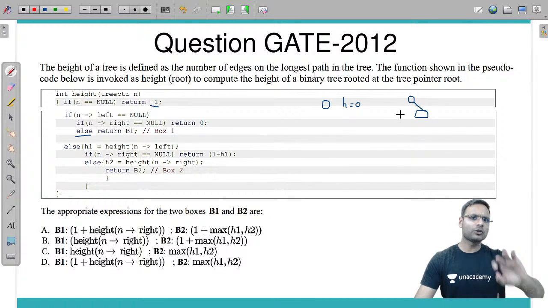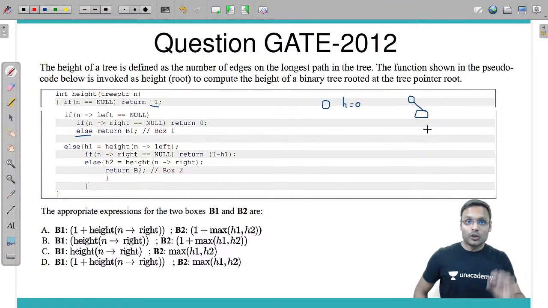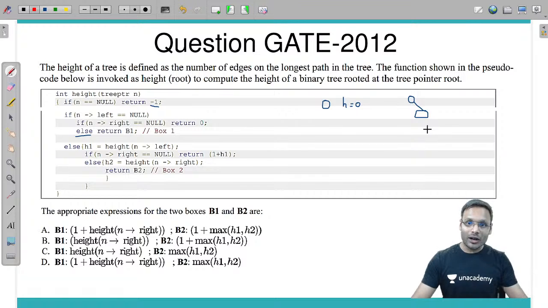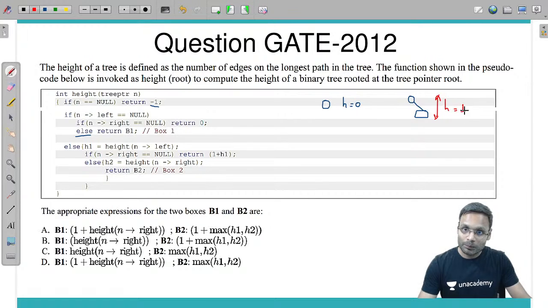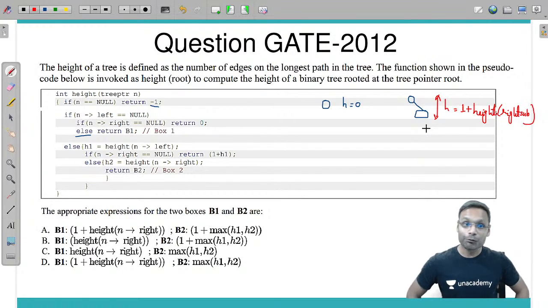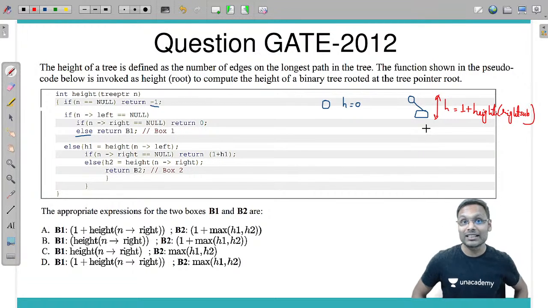Just because the left subtree is anyway empty and the right subtree has some nodes, the height of the tree will be based on the right subtree. So what exactly is the height of this particular tree? The height will be 1 plus the height of the right subtree. Why? Just because left is null but right is not null.